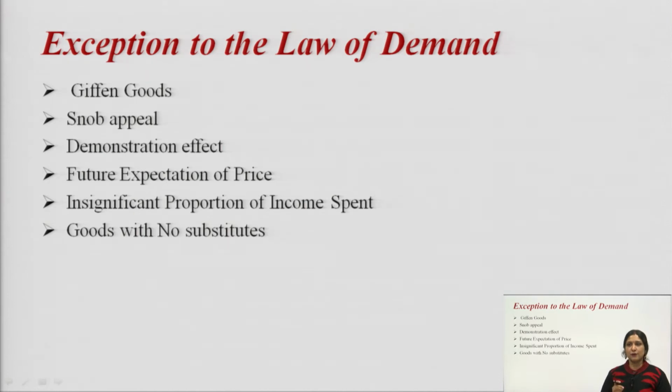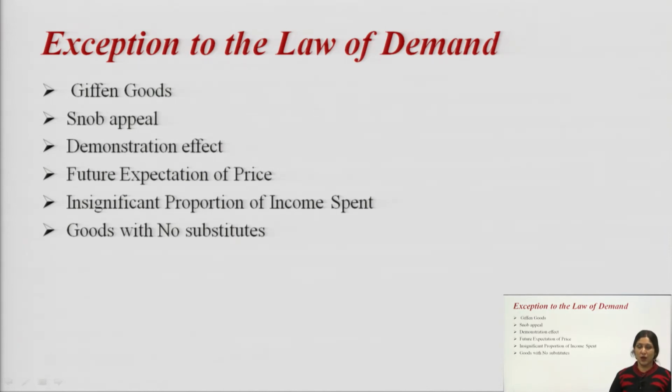They are not buying for present consumption but for future consumption, and that shows the panic buying behavior of the consumer. Again it becomes an exception to the law of demand, because prices are increasing but demand is still increasing. Price increases from 50 to 60, but demand is still increasing because you are expecting a further increase in the price.